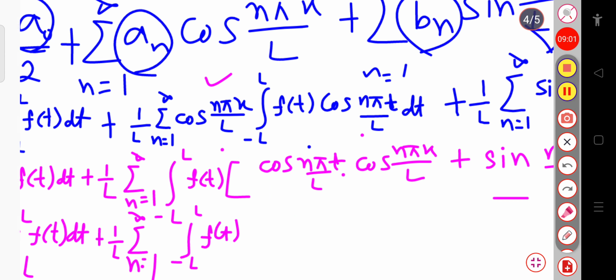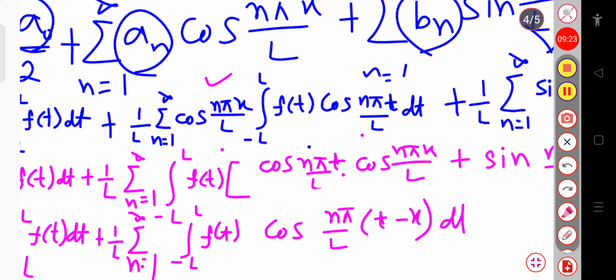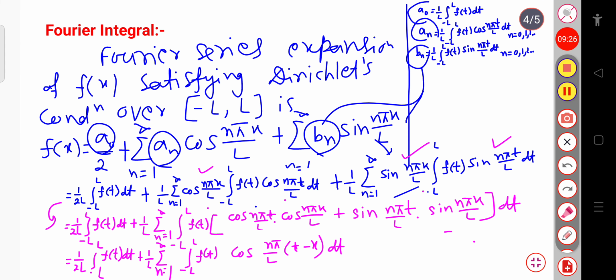This one is your suppose A, taking n pi by L common, I can directly write it as t minus x. This will be exactly n pi t by L minus n pi x by L. So taking n pi by L common, this will be t minus x into dt. That is what we have substituted, cosine A minus B equal to cos A into cos B plus sin A into sin B.